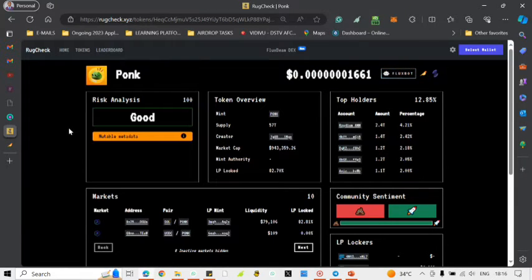Very good. The risk analysis shows 100, and it's telling us good. This mutable data means that the owner of the coin can still change some data, can decide to say, oh, I want to change this picture, it's no longer fine. So it can still change some information about the coin, but that is not an issue. If this were not there, the risk analysis should be zero, and that means it would be a perfect analysis.